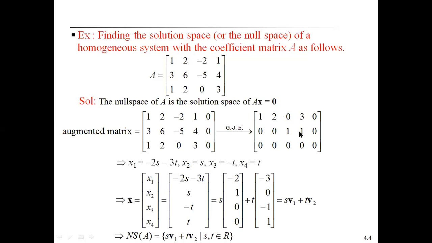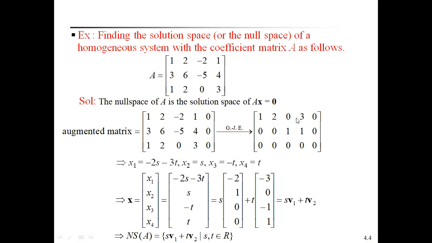Therefore we get infinitely many solutions. We have x3 + x4 = 0. For x4 I take t, that means x4 = t, and x3 = -t because x3 + x4 = 0. Similarly, the first linear equation is x1 + 2x2 + 3x4 = 0.